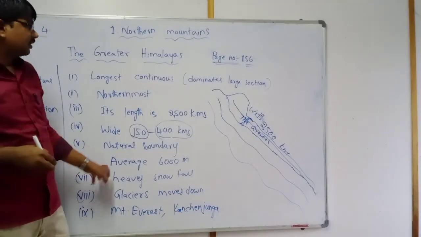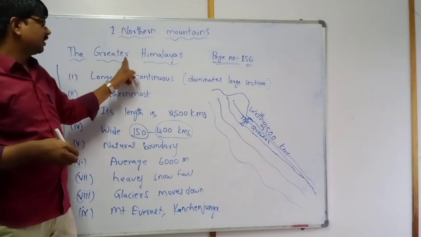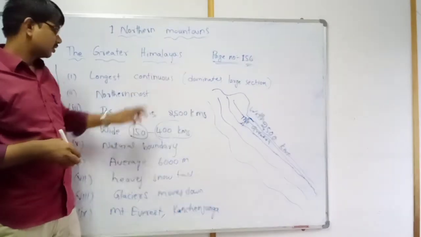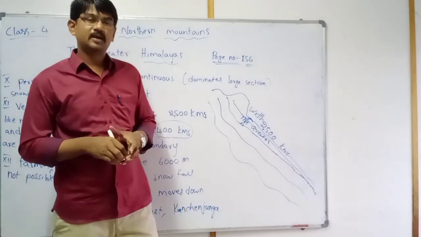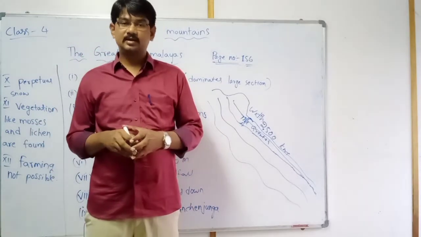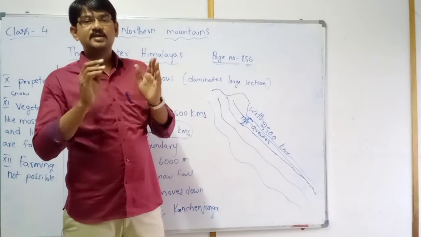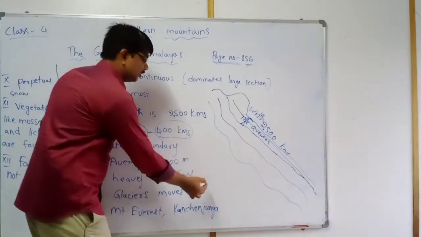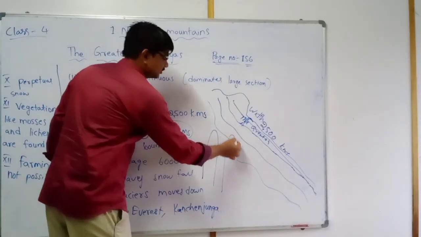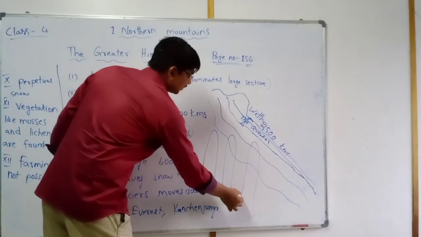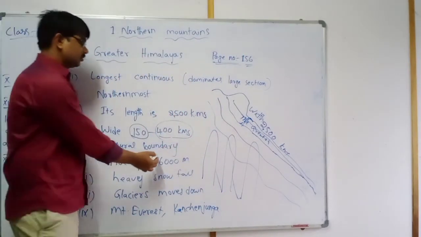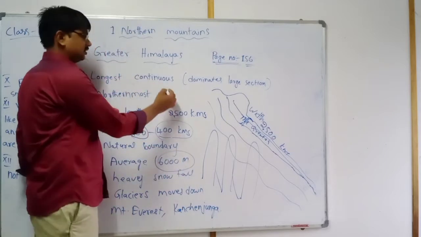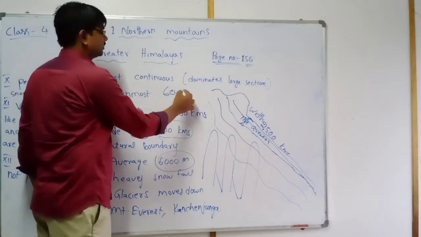Next, these are the greater Himalayas. In the greater Himalayan ranges, the average height of every peak, every mountain in this region, is minimum 6,000 meters.